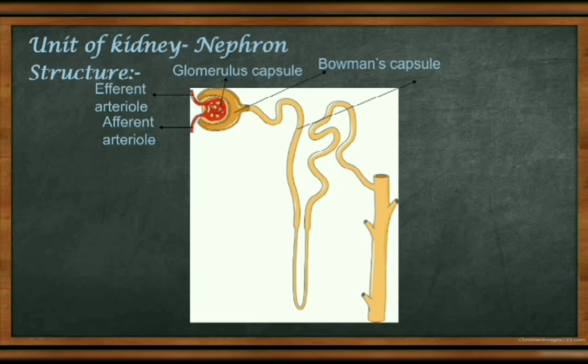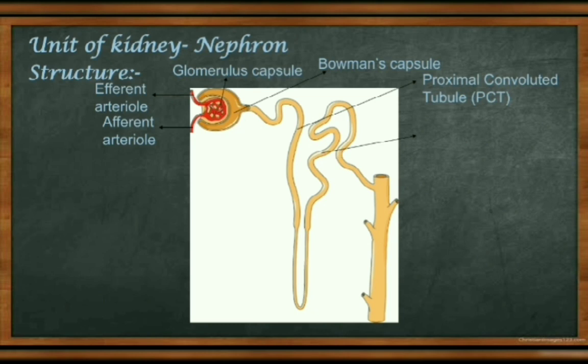From here up to here, this is the most important part, called the PCT, the proximal convoluted tubule. This one is most important. And there is another coil part, which we will discuss later. The proximal convoluted tubule is attached to the Bowman's capsule.